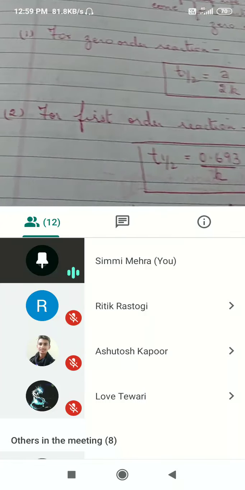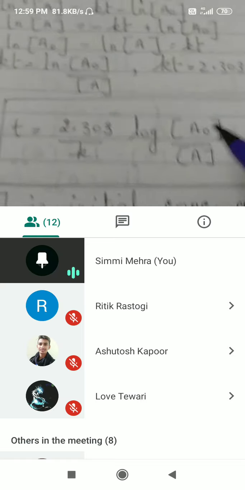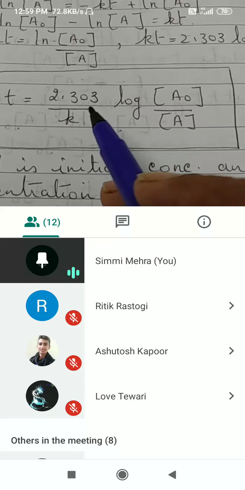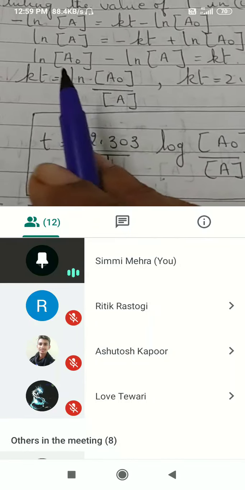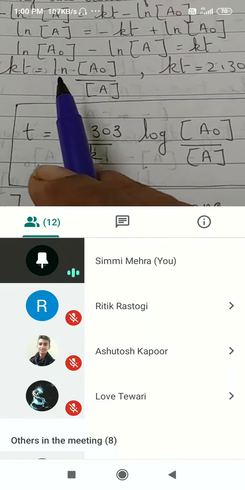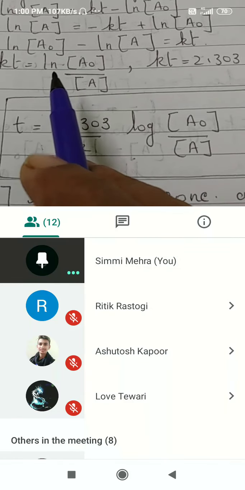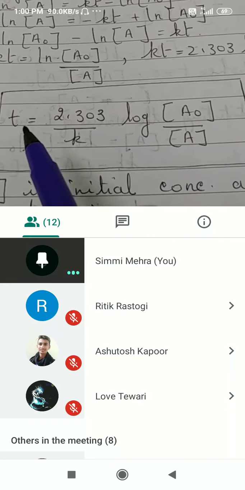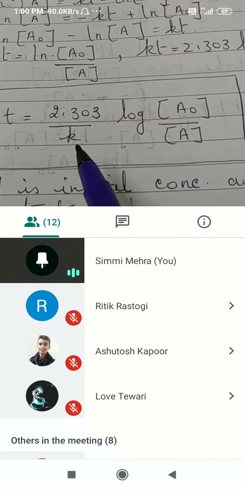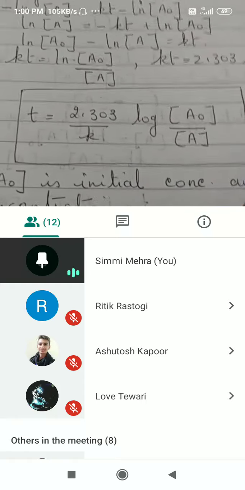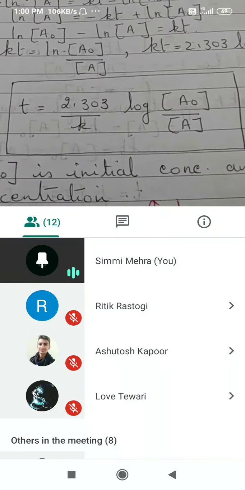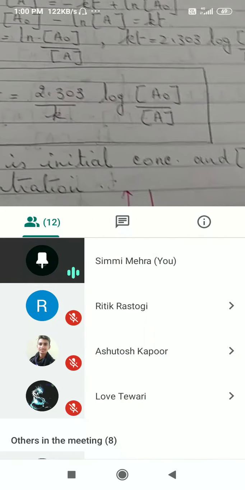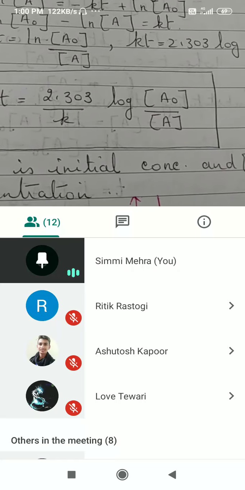Now the same way there is derivation here for first order reaction. It is nothing very difficult. Okay, you will get this equation, which is your first order rate equation. T is equal to 2.303 by K. See here ln is log to the base e. To convert it to the log to the base 10, we multiply by 2.303. T is equal to 2.303 by K log A0 upon A. This is known as first order rate equation, and you get numericals on this.